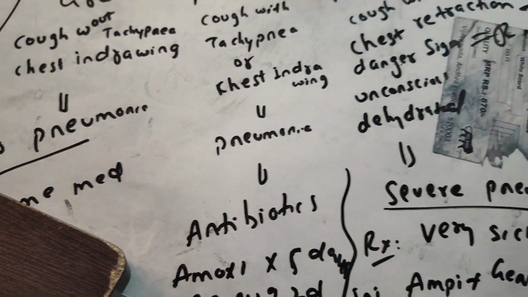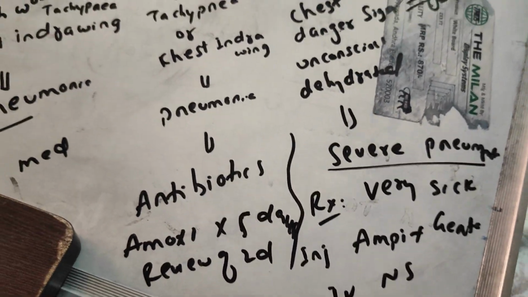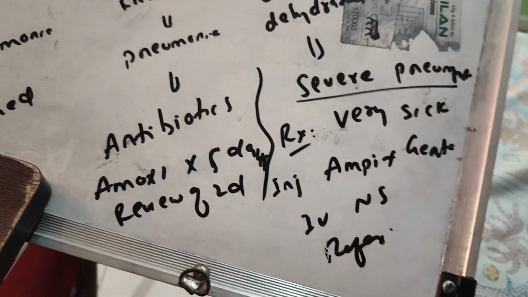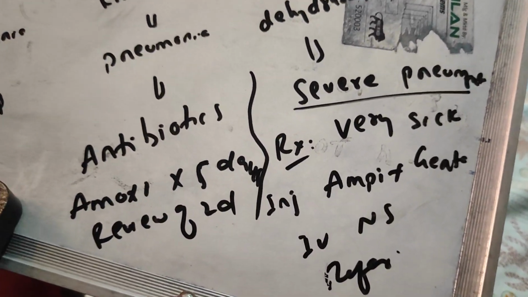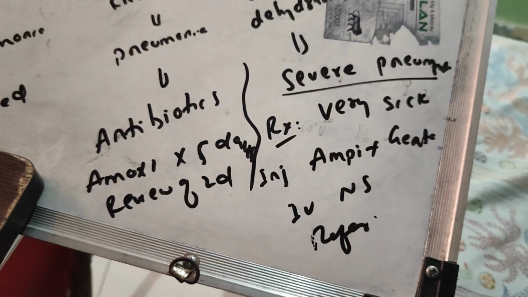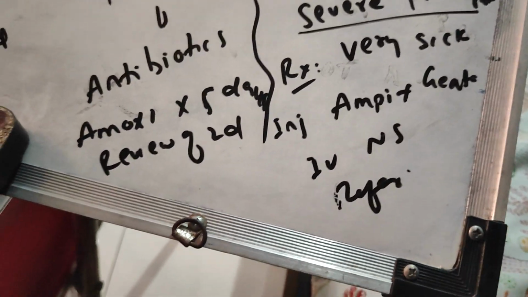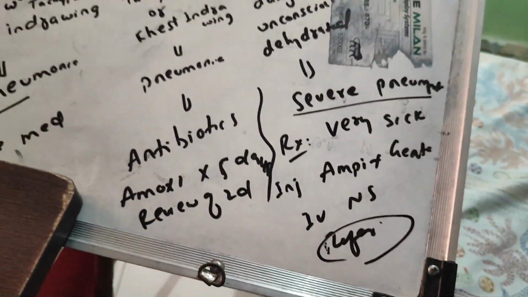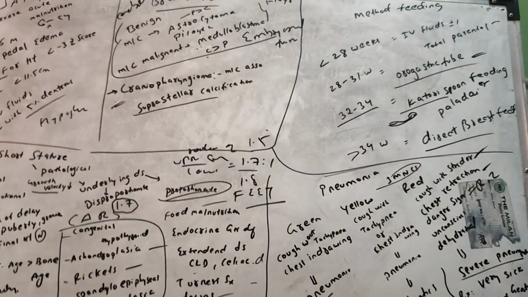This is no pneumonia, this is mild to moderate pneumonia, and this is severe pneumonia. Then you have to put it in the red zone. It means first of all you have to rehydrate the patient, and give injection ampicillin and also gentamicin, give IV fluids, and refer accordingly. So guys, these are the 5 topics I discussed.